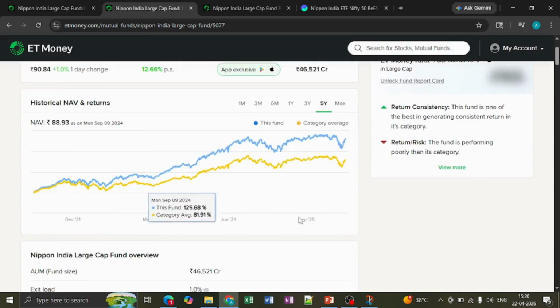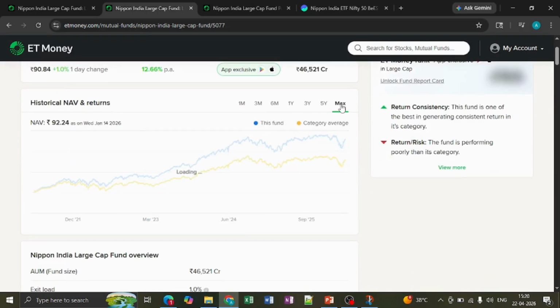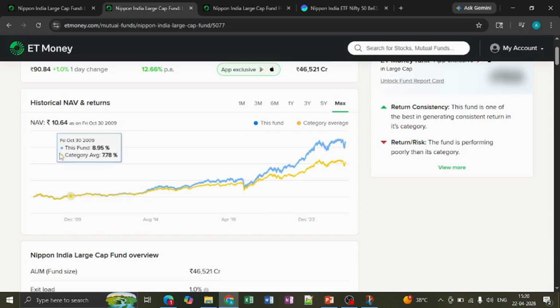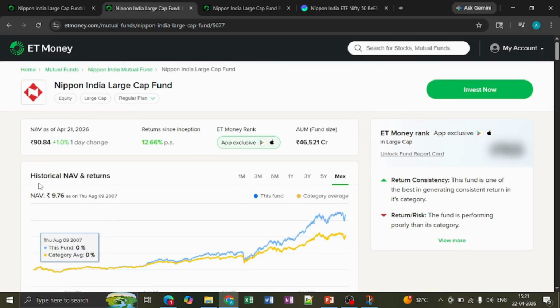I'll click on max so that you can see when it started, the NAV was around 9. So the large cap fund, in 18 years, has given around 10x. It invests in the top 50 companies of India and also the next 50 companies, in this Nippon India Large Cap Fund.